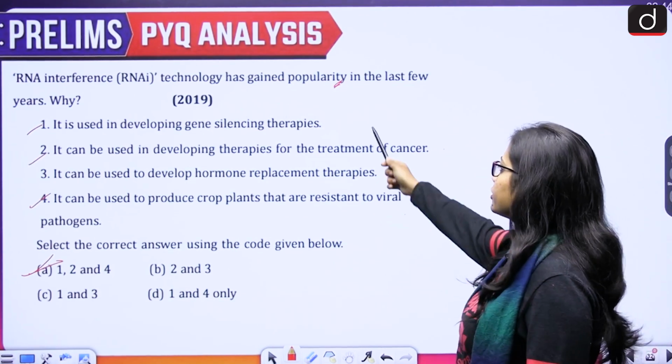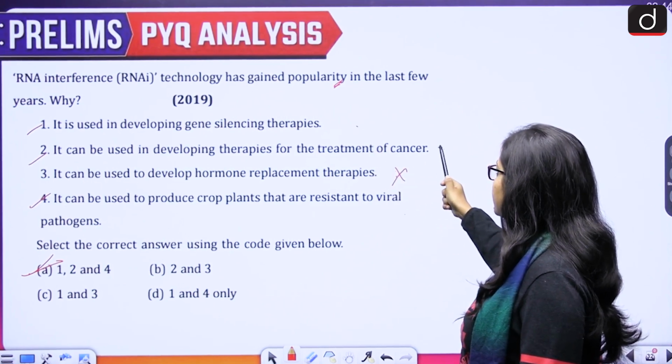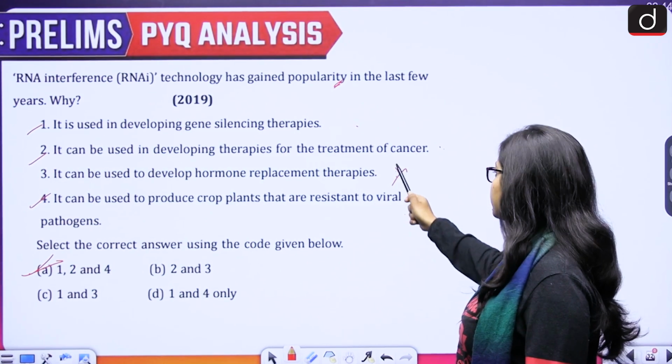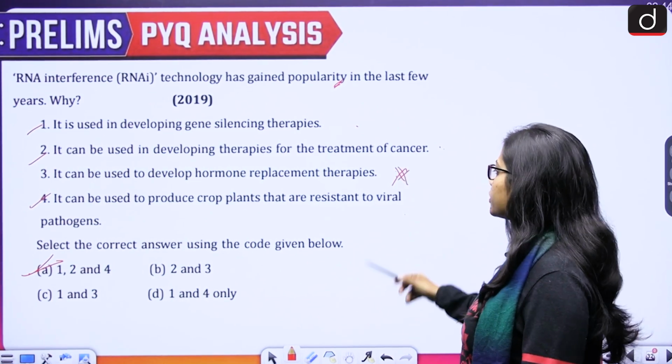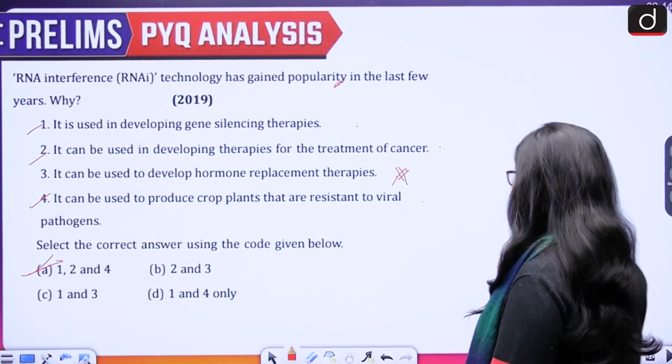So it is used in developing gene silencing therapies, correct. It can be used in developing therapies for the treatment of cancer is also correct. It can be used to develop hormone replacement therapies, no. Can be used to produce crop plants that are resistant to viral pathogens, correct.